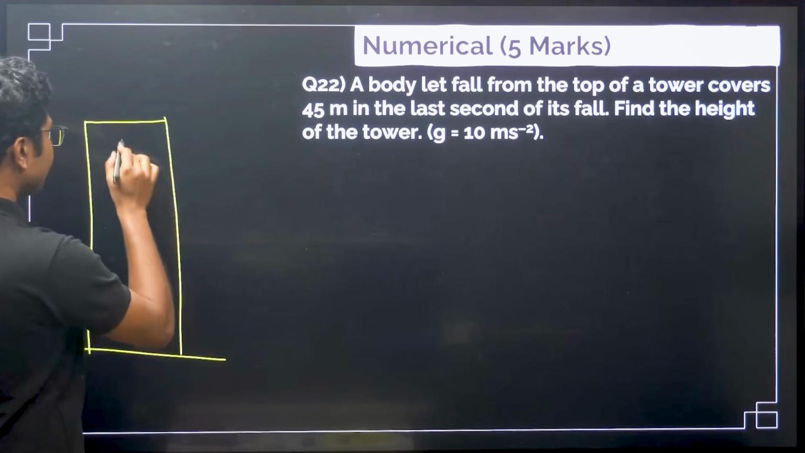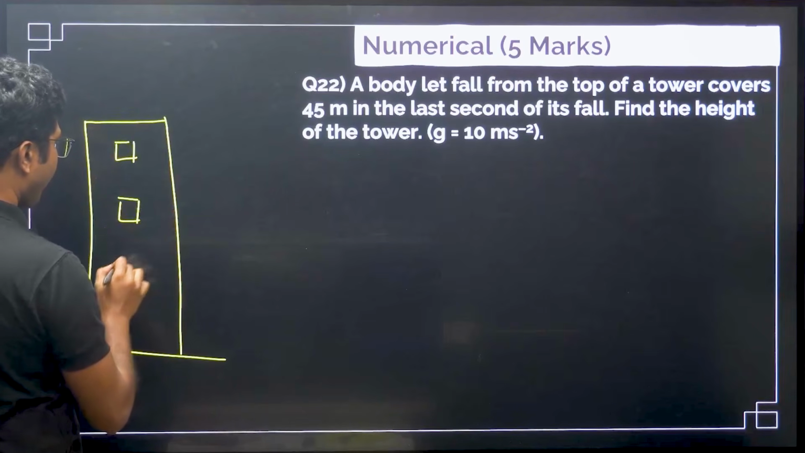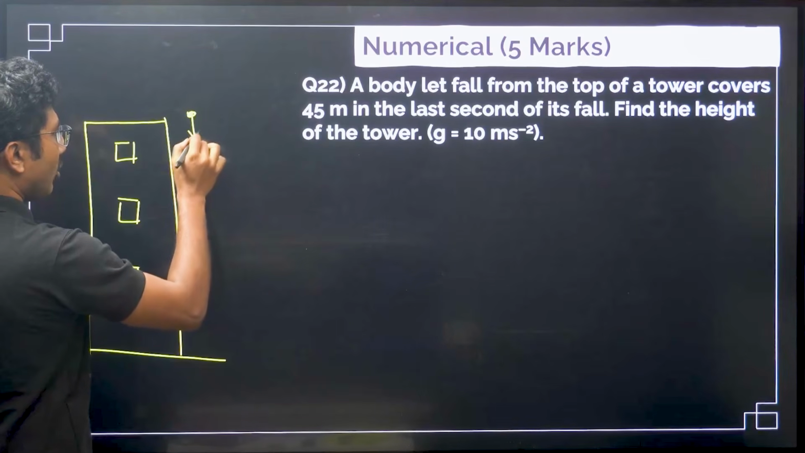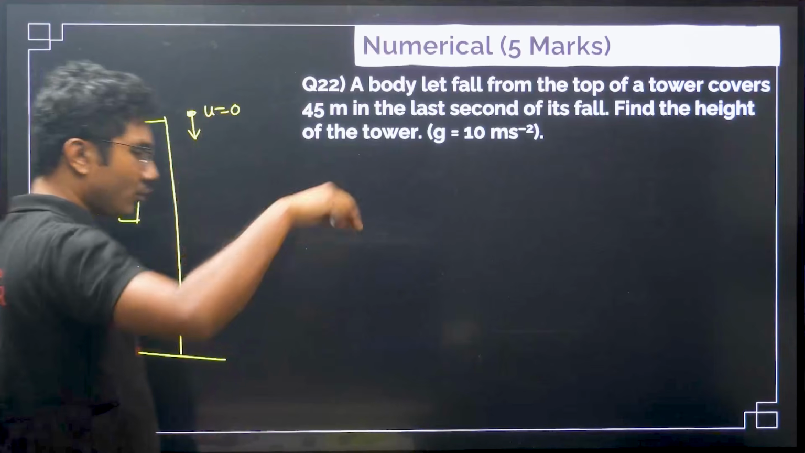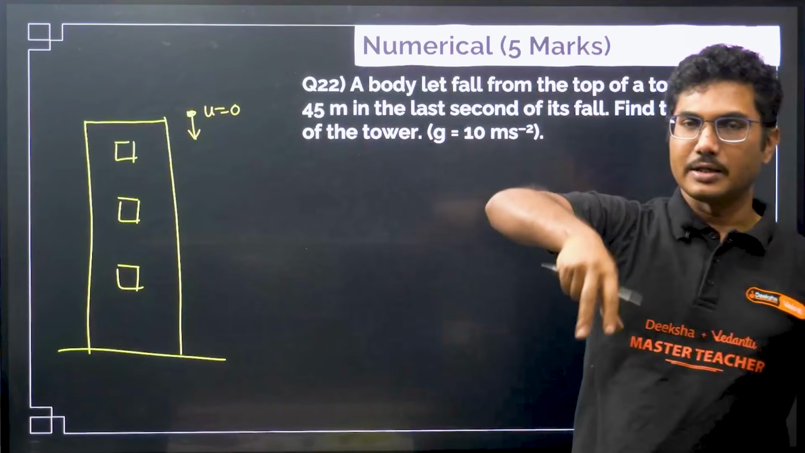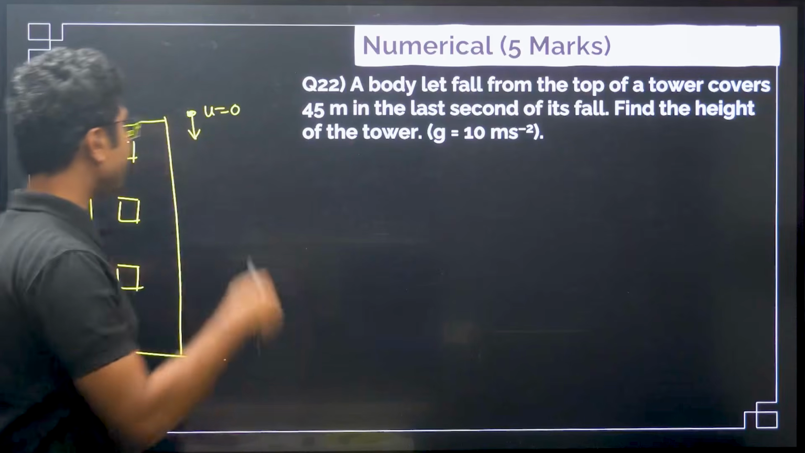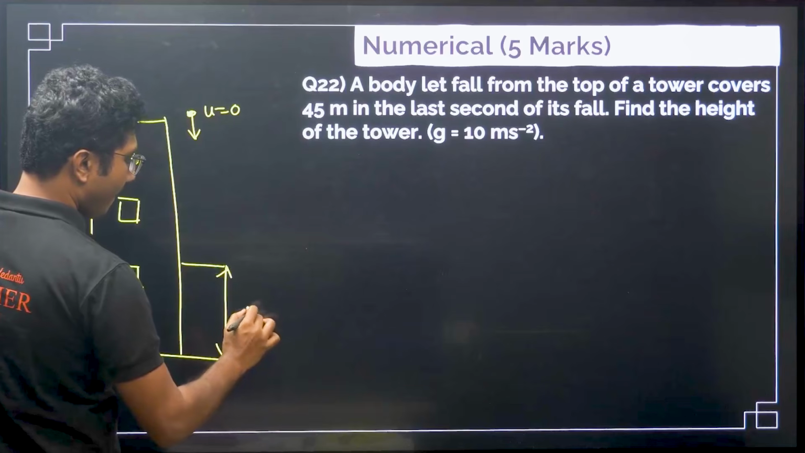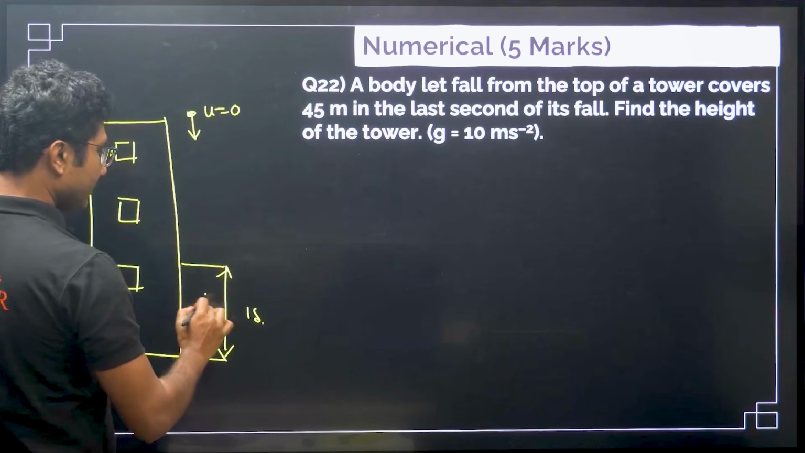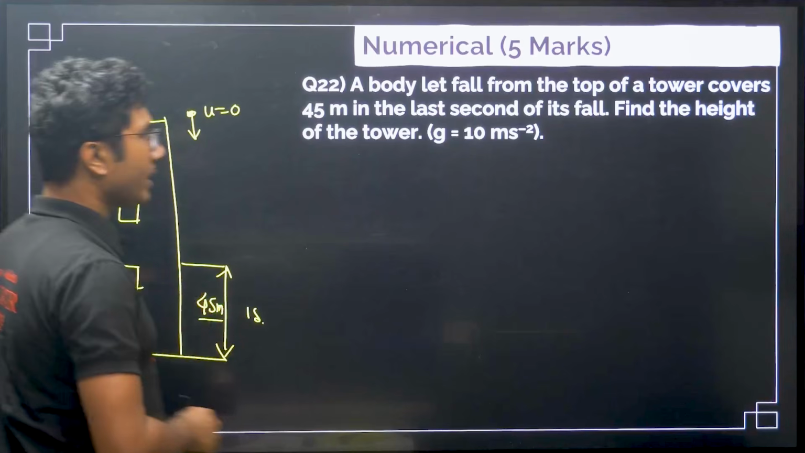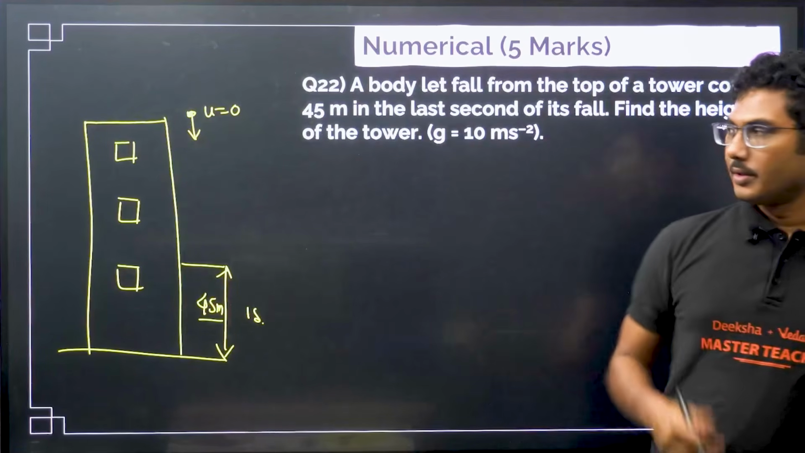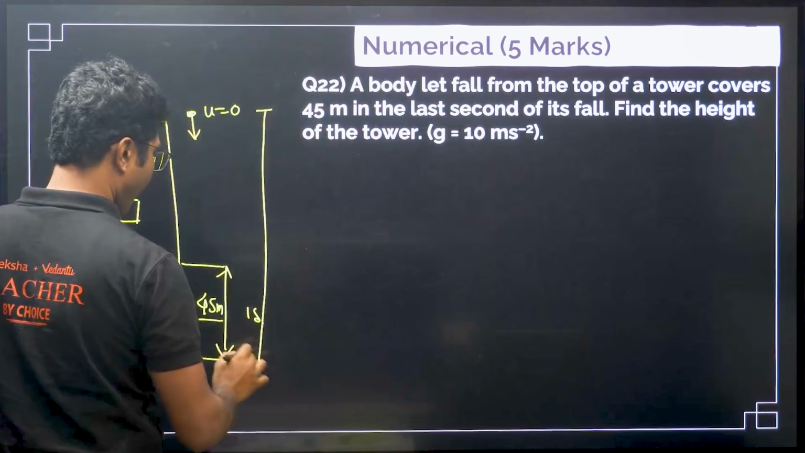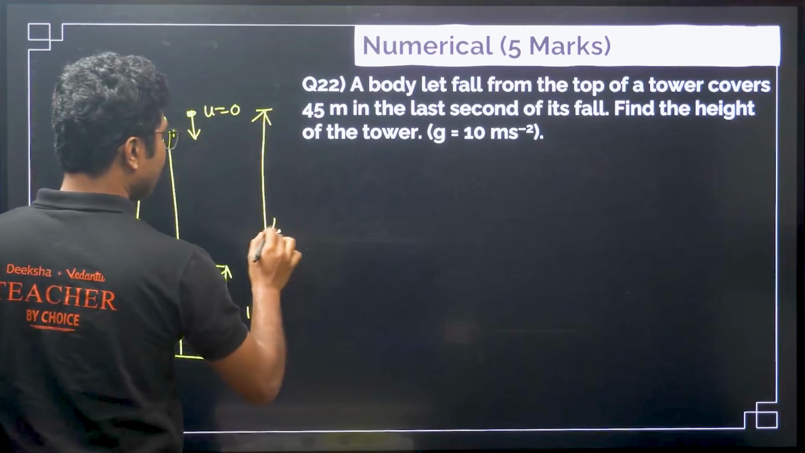Here we have a tower, and once the object is allowed to fall, obviously the initial speed was 0. You dropped one object. Let fall means it is just dropped. So initially its speed is 0, and in the last 1 second it covered a distance of 45 meter. Now you have to find the height of the tower. Very interesting. Suppose the total time of fall is t plus 1 second.